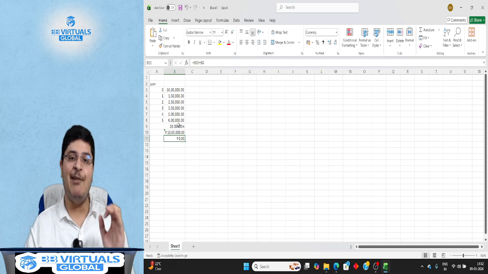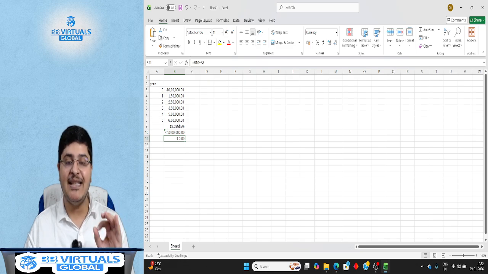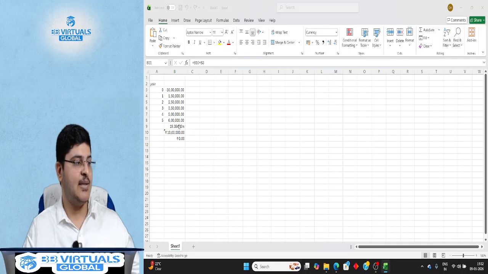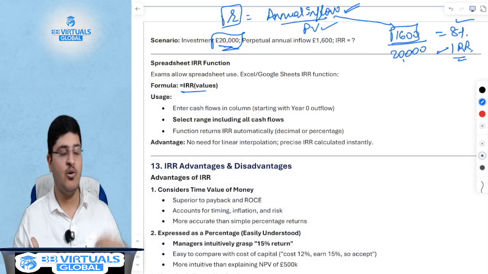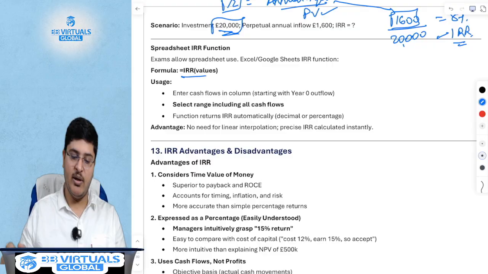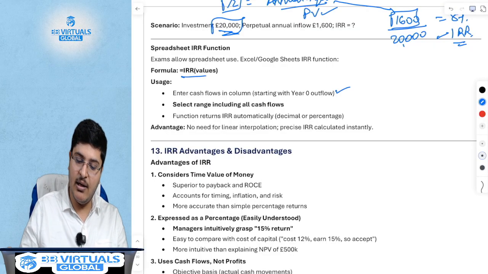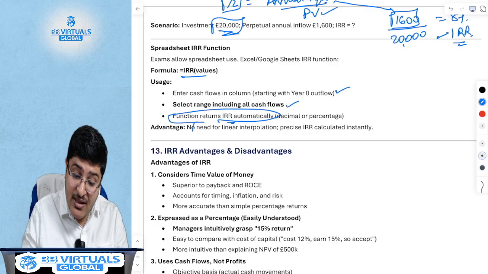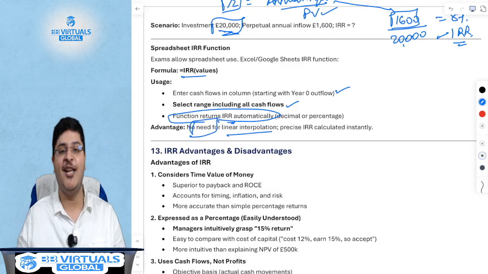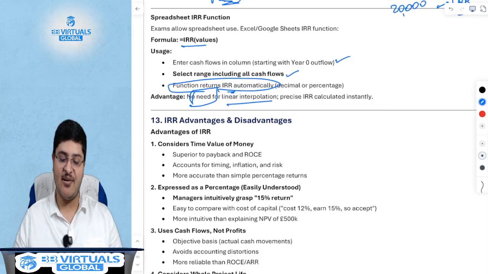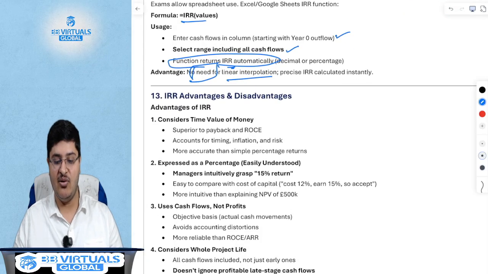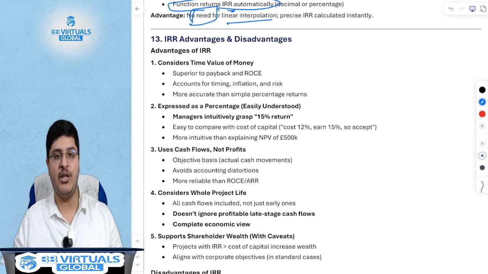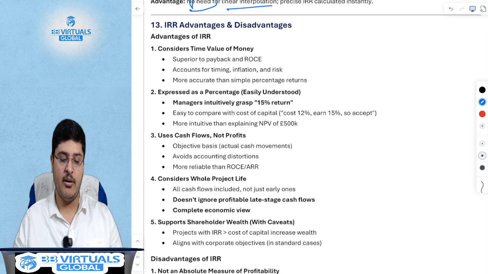So the IRR is the rate at which the NPV is 0. This is how you use the spreadsheet. In the exam, you can use the spreadsheet function where you start with year 0. You select the range with all cash flows and this function calculates IRR automatically. There is no need for linear interpolation and it calculates IRR perfectly. So it makes it easier for you, but it is important to know how the IRR gets calculated.